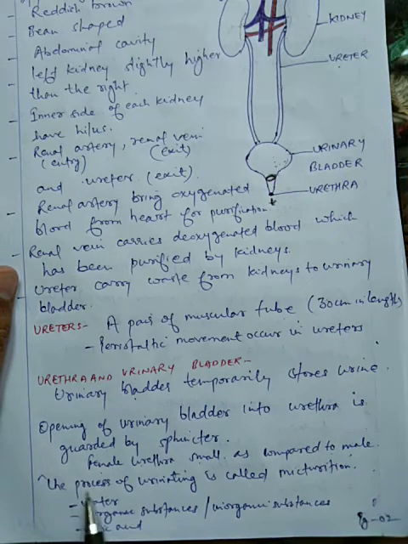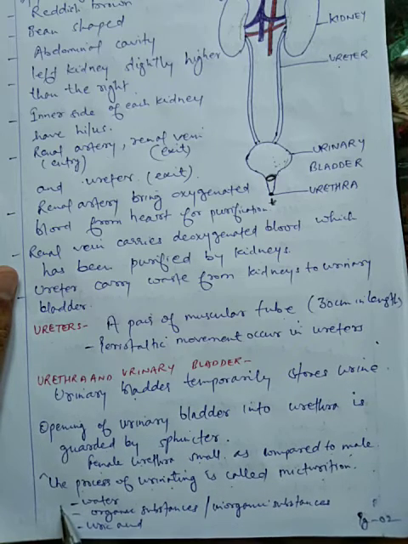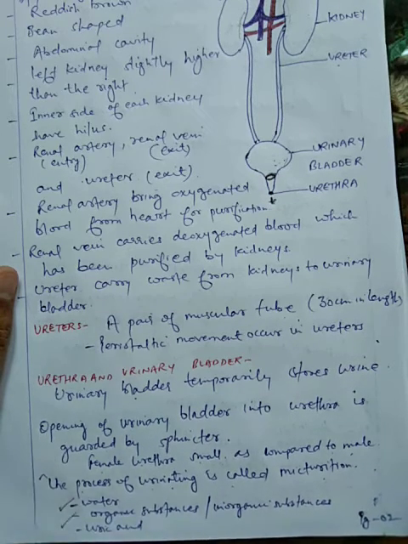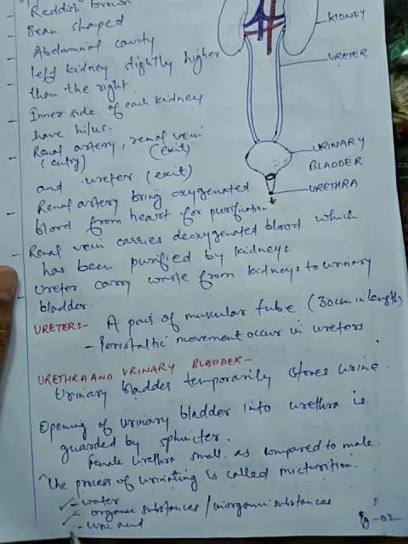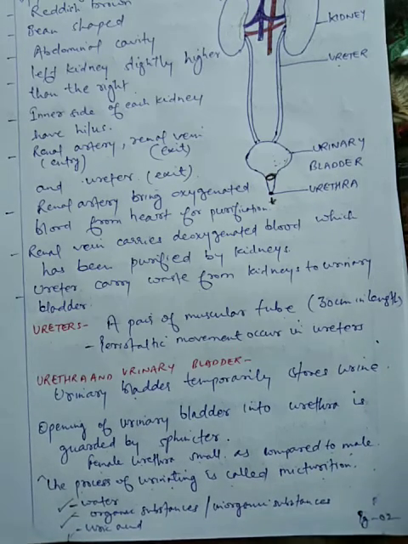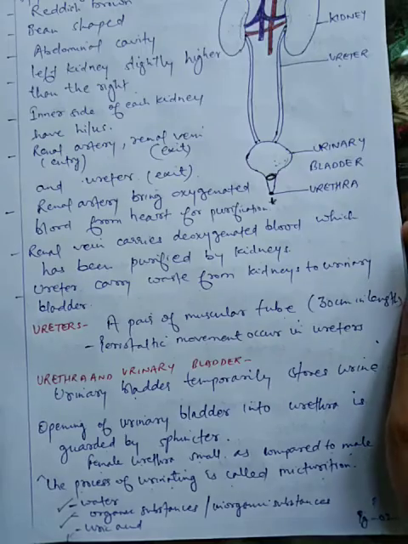Urine basically contains water, organic substances, inorganic substances, uric acid, urea, and also salt.